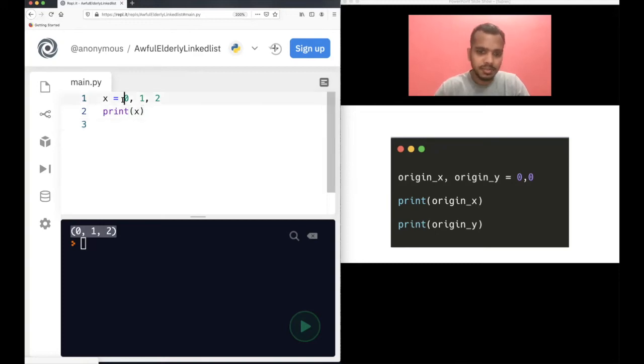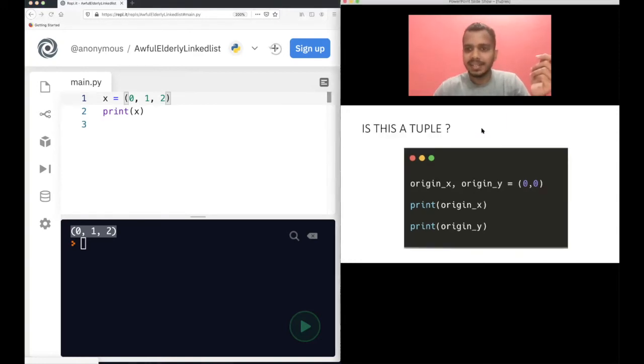Now, of course, you can also use this. This is also a tuple, no issue. This is also a tuple. But for clarity, it's better to have the round brackets or parentheses here, because it becomes clear that it's a tuple. Nobody needs to guess it. If you do not have it, it's still a tuple, but it's not quite clear for some other programmers. So better to have this here to show that it's a tuple.